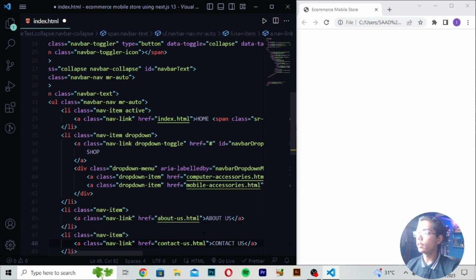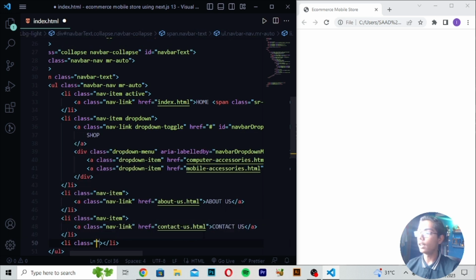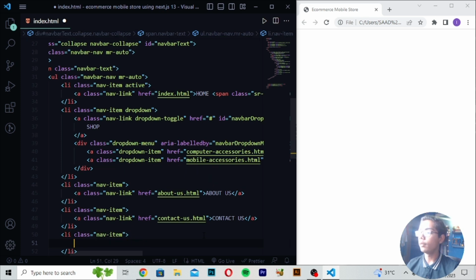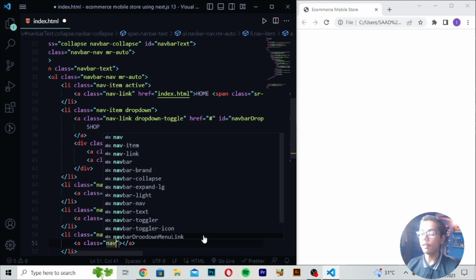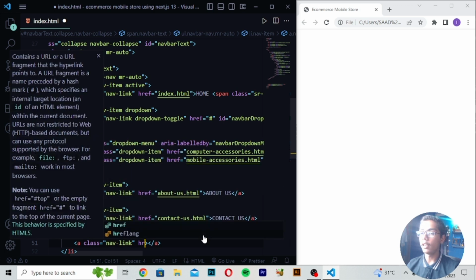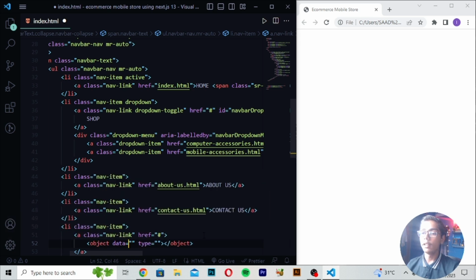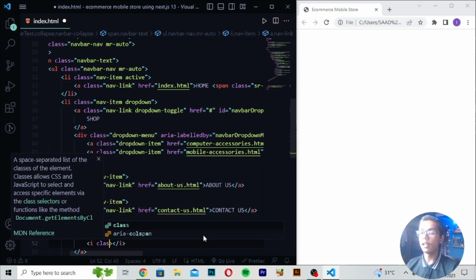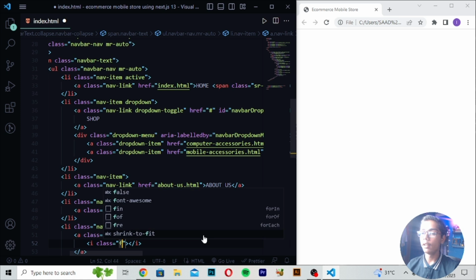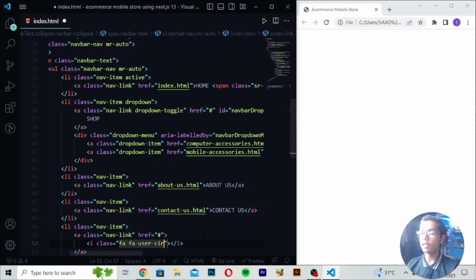Then when you've written this, here you have to write an li tag class, then write nav-item, write an a tag. Then you have to write class again, which should be nav-link, and then here you have to write href, and then you have to make an i tag. So here I will be writing an i tag, class which should be fa fa-user-circle-o. Then when you've written this, here you have to write aria-hidden equals true.